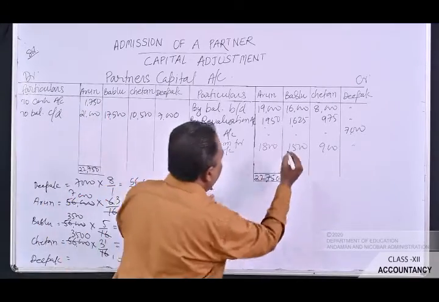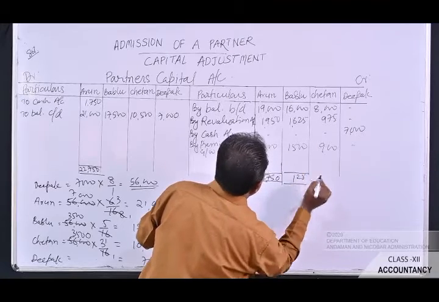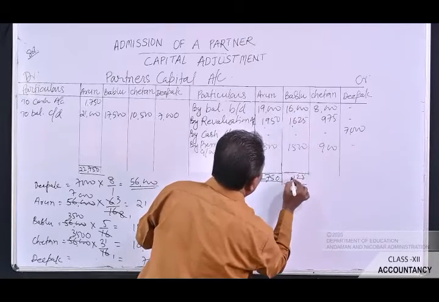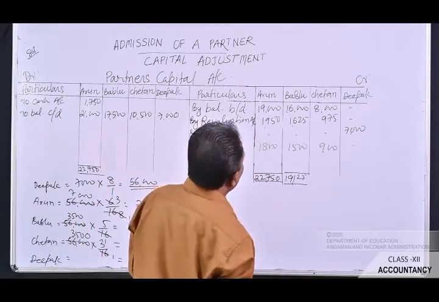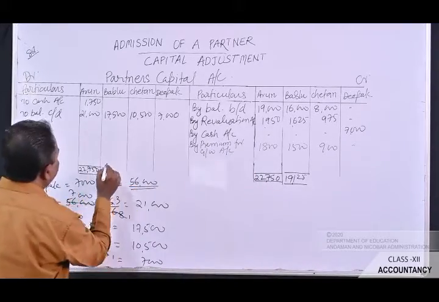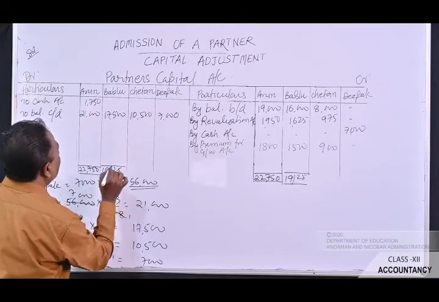Now let's talk about Bablu. Bablu 2, 5 one balance 7, 8, 9, 91. It is 19,125. The same figure has to be recorded here as 19,125.